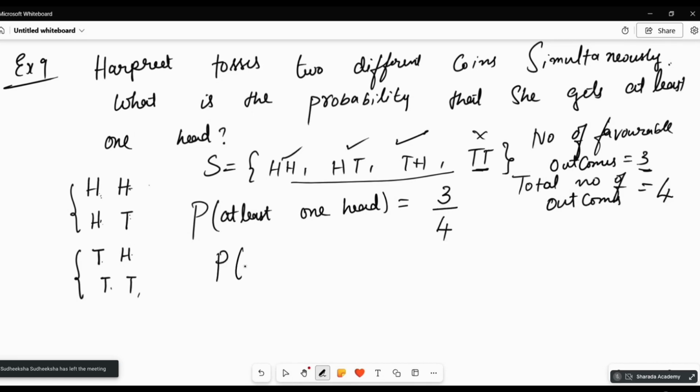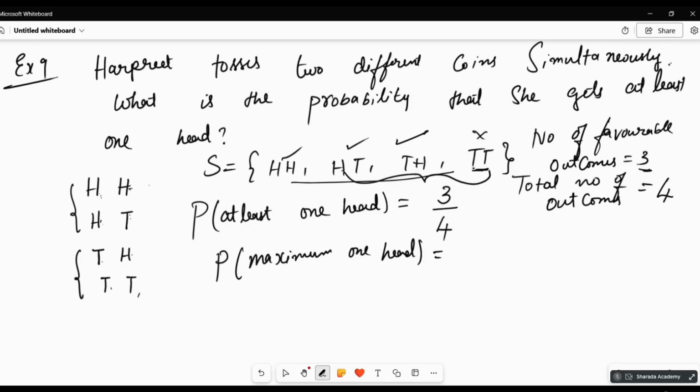What is the probability that a maximum of one head should be there? Maximum one head. Max, it should be 1. Why is it 3 by 4? Because in 3 events, the maximum is 1 head. Minimum, it can be anything, it can be there or not. But max, it should be 1. So these 3 options will come. Here also it is 3.